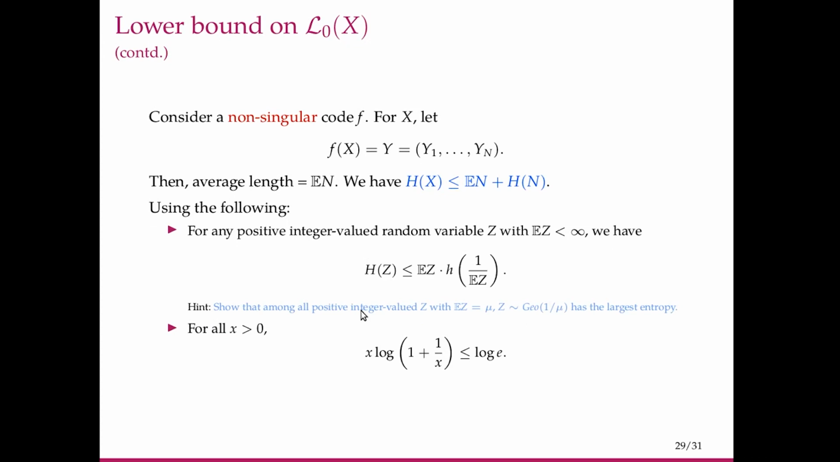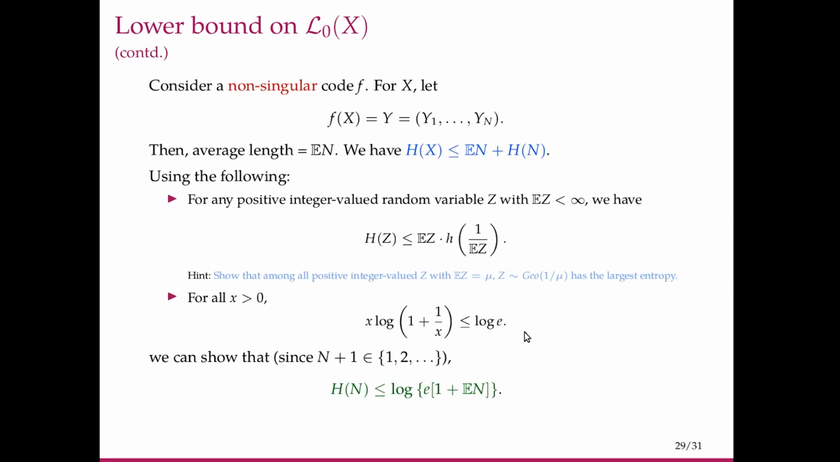The next fact we'll need is this, which is that for all x, this inequality is true. Using these two facts, we can show that h of n is less than or equal to log e times 1 plus expectation of n. Just that we have to notice that this z is a positive integer valued random variable, but our n can actually take values from 0 onwards, 0, 1, 2, 3. So we have to apply this fact to the random variable n plus 1. So we'll get this 1 plus this extra term here.